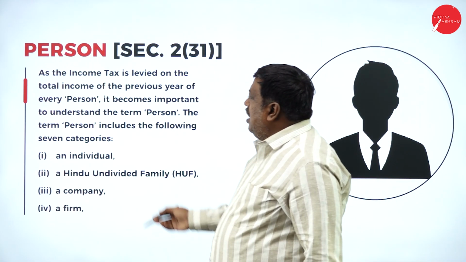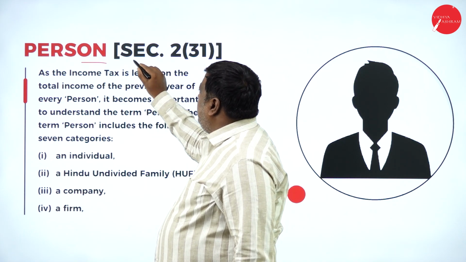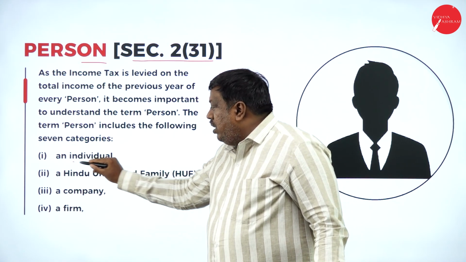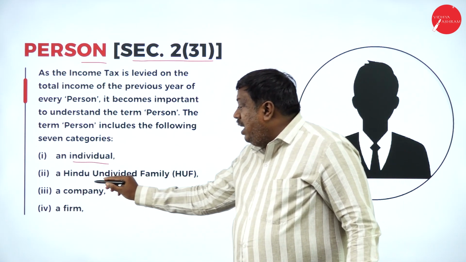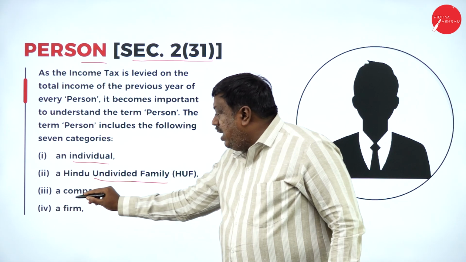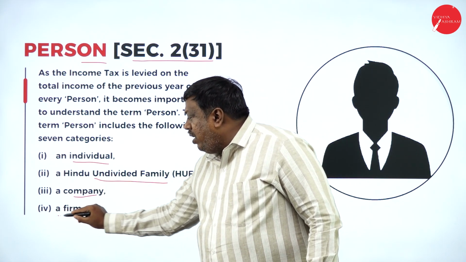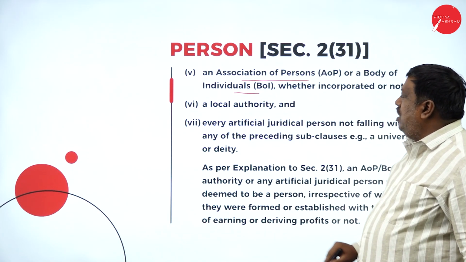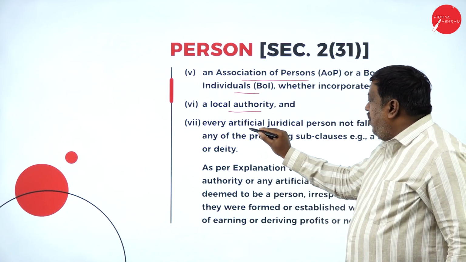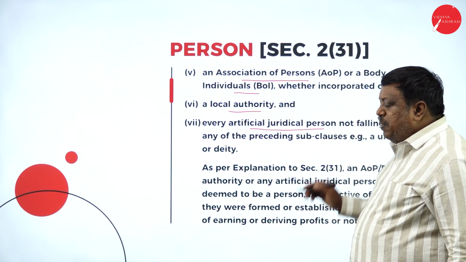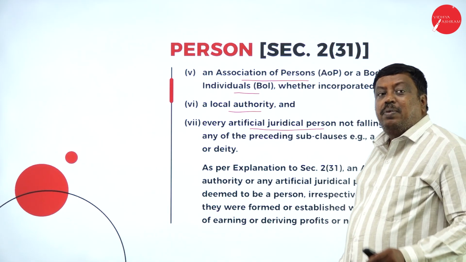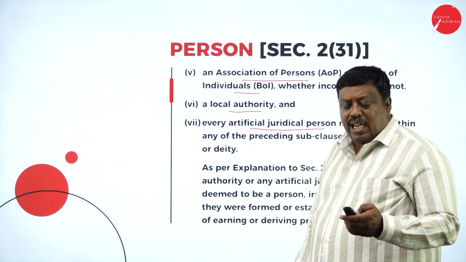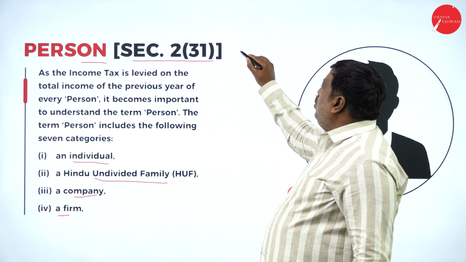Person, according to Income Tax Act 1961, Section 2, Subclause 31, defines any individual or a Hindu undivided family or a company or a partnership firm, an association of persons, body of individuals, local authority, artificial juridical person. All these are called a person as per the Income Tax Act of 1961 under Section 2, Subclause 31, and it is a compulsory question for 2 marks.